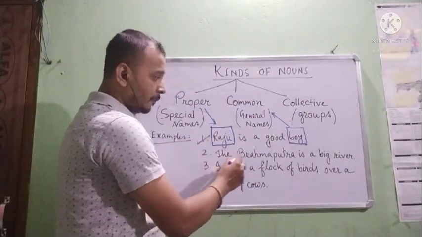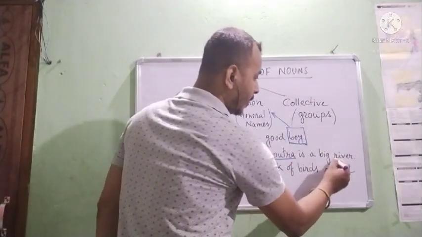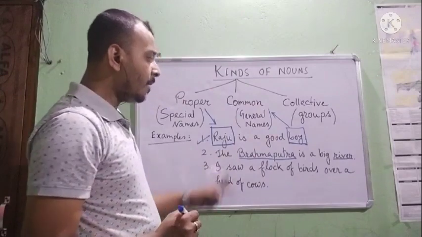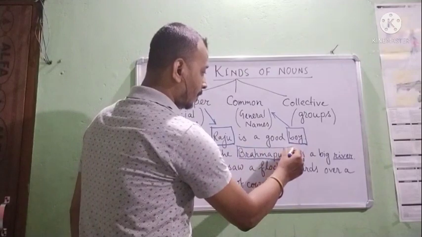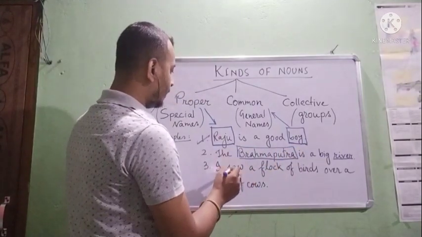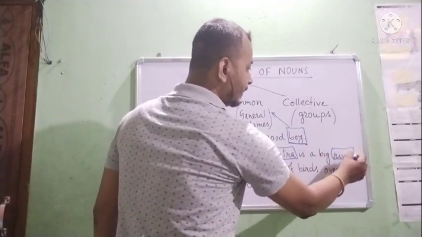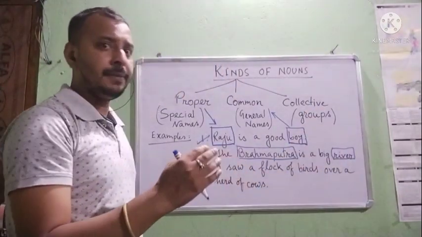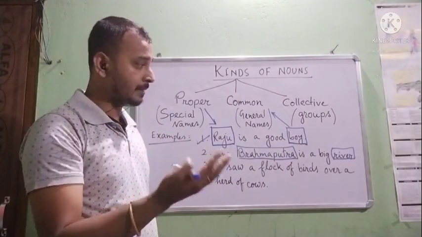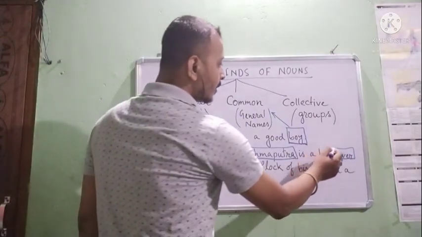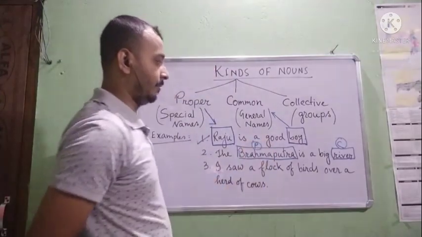Next one, the Brahmaputra is a big river. Here also we find two names, Brahmaputra and river. Brahmaputra is the special name of that river. So Brahmaputra is a proper name, like Raju. But if I say river, river may be any river. It is not a special name. It is common. It's the general name of a river. So it is a common noun. We can say C for common noun and P for proper noun.